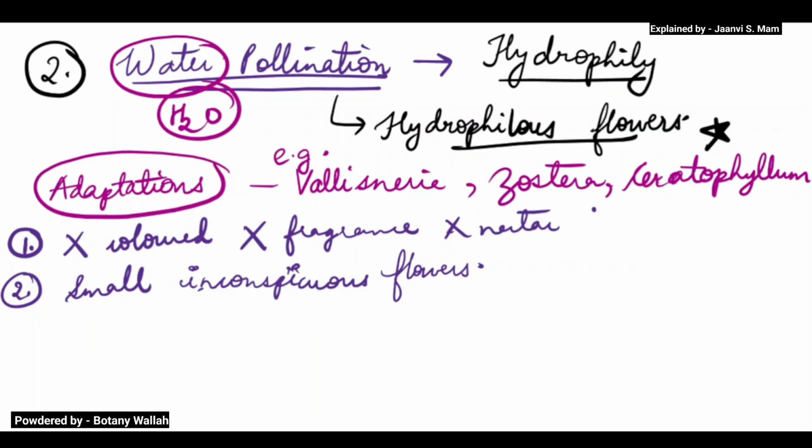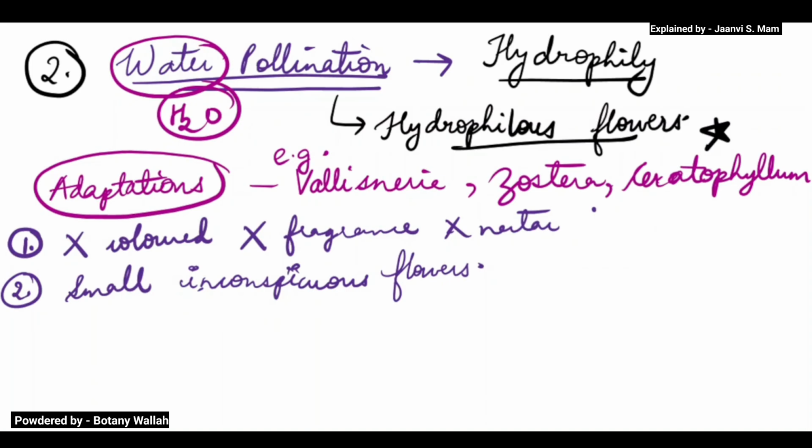And here the pollen has a covering, like a sheet, some secretory material on the pollen. That secretory material is known as mucilage.